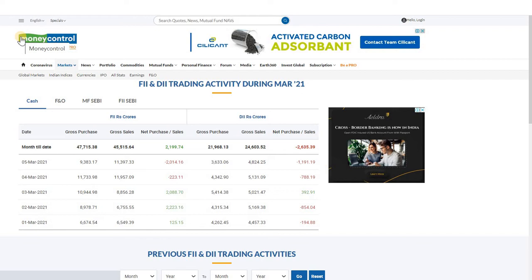FIIs means foreign institutional investors, like asset management companies in other countries. These FIIs may offer mutual funds, insurance, pension funds, or they can be investment banks in other countries. These FIIs will buy Indian stocks for investment purposes and distribute the profits generated due to appreciation in the stock prices to the people in their own countries. In developing economies, FIIs are an important source of capital.